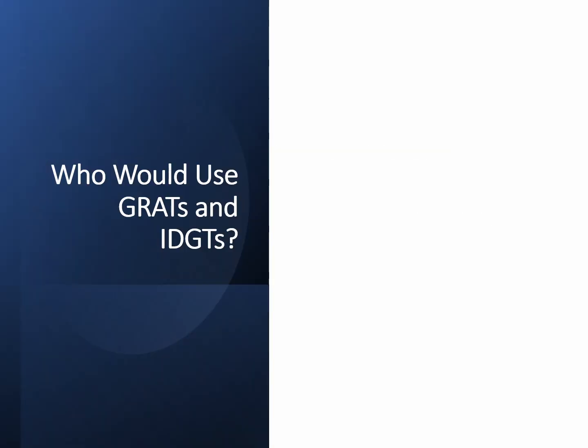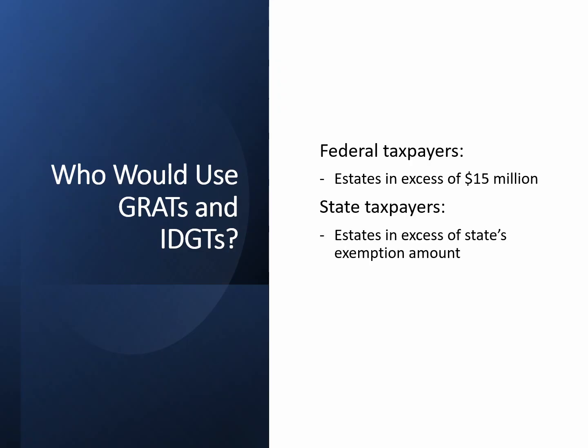So who would use GRATs and IDGTs? Those who wish to avoid estate and gift tax. To be in that league, your wealth has to be sufficient to trigger estate or gift taxes. This includes federal taxpayers with wealth in excess of the exemption amount of $15 million. It may also include state taxpayers in states with estate tax. For example, in Washington, residents with wealth exceeding $3 million may be subject to the Washington state estate tax.